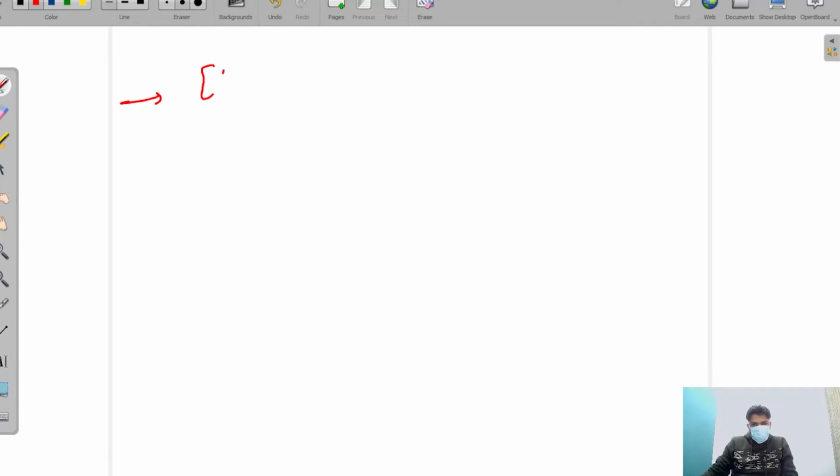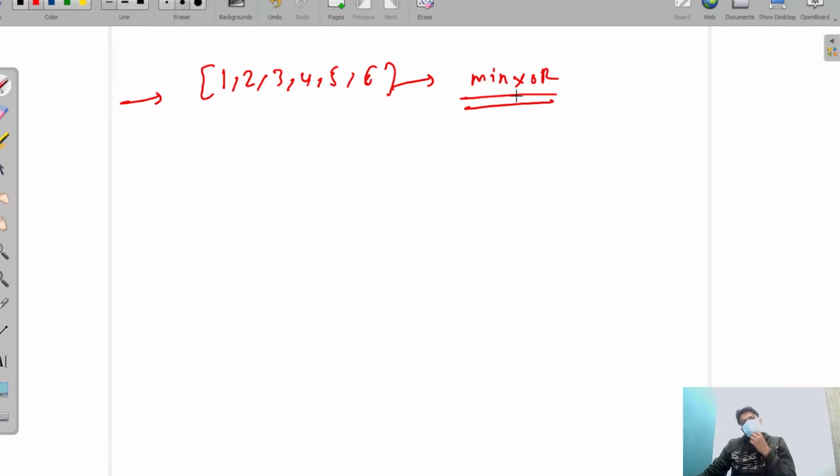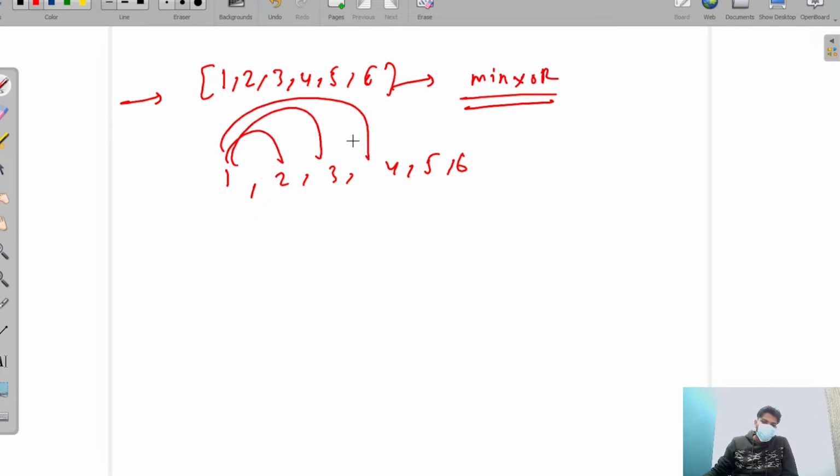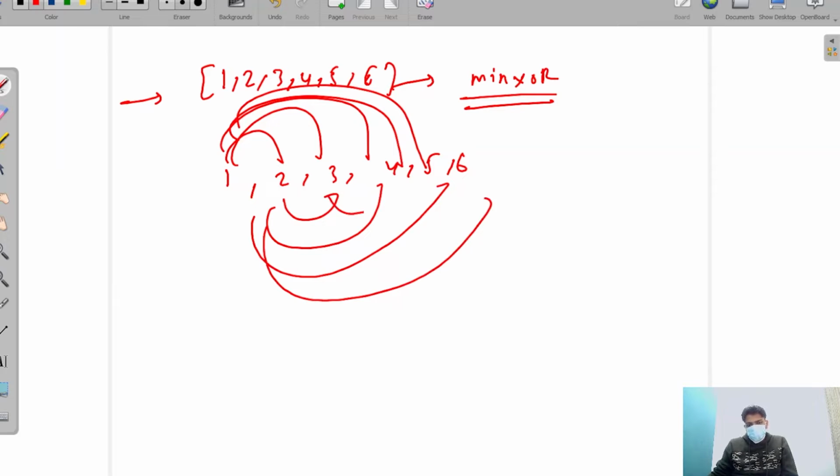In this question, you are given an array like this: 1, 2, 3, 4, 5, 6. We have to find a minimum XOR pair. What do you mean by minimum XOR pair? We have to find pairs like 1, 2, 1, 3, 1, 4, 1, 5, 1, 6. After that we find pairs 2, 3, 2, 4, 2, 5, 2, 6, 3, 4, 3, 5, 3, 6, and we have to find the minimum of them.